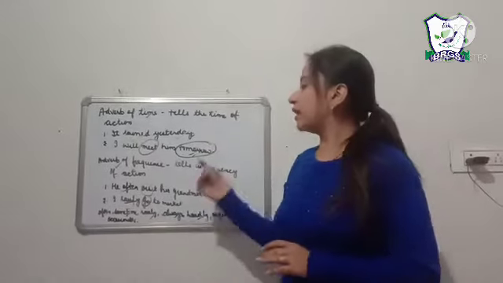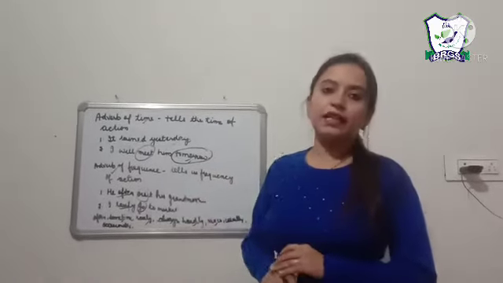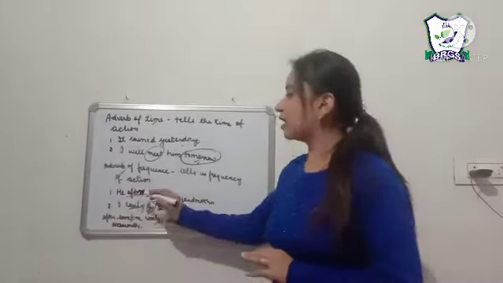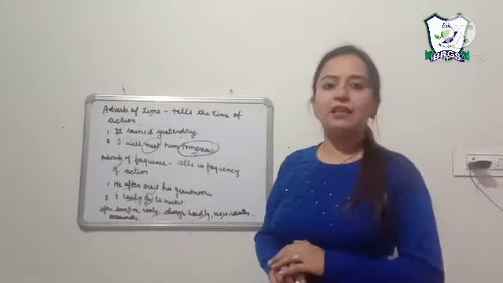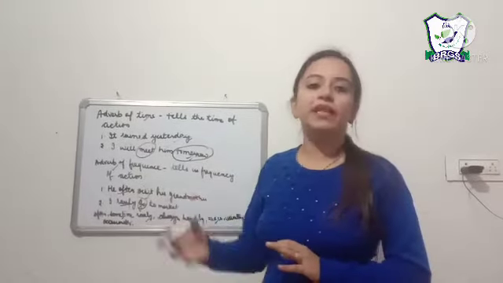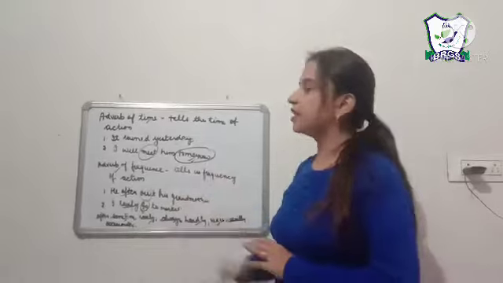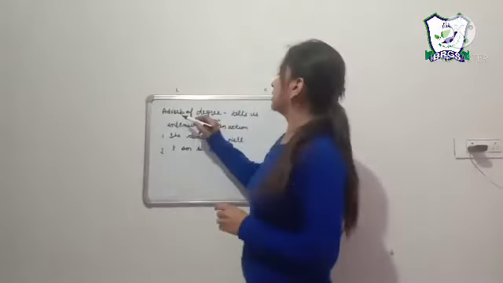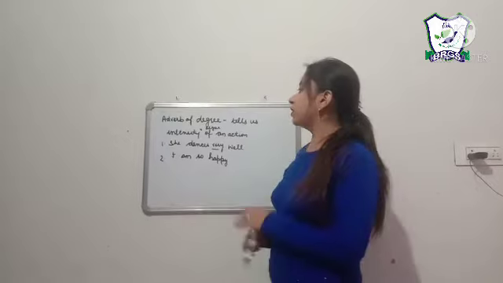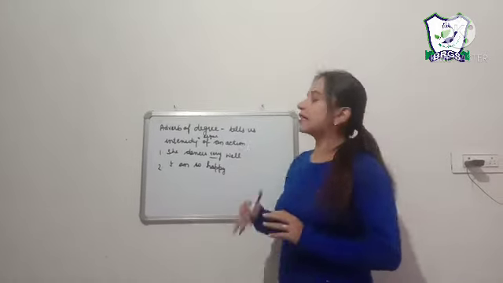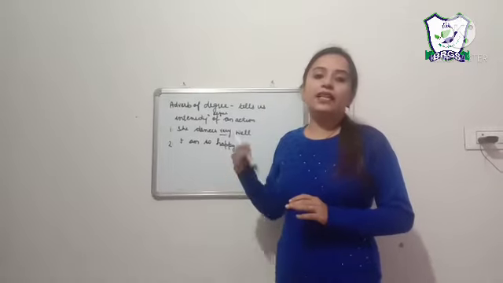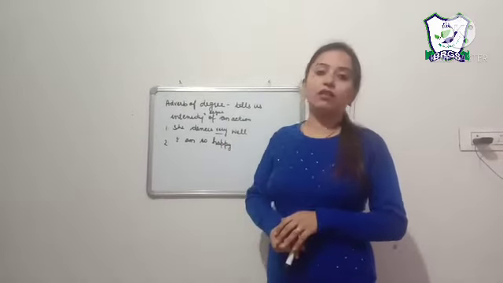Now, where is the adverb of frequency placed in a sentence? It is placed just after the subject. Adverb of frequency is placed just after the subject in a sentence. And our last type of adverb is adverb of degree. Adverb of degree tells us the intensity of an action. It tells us how intensified our action was.